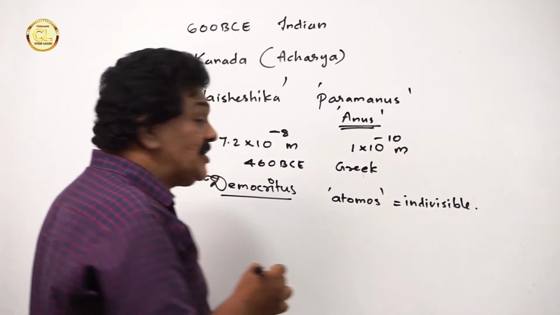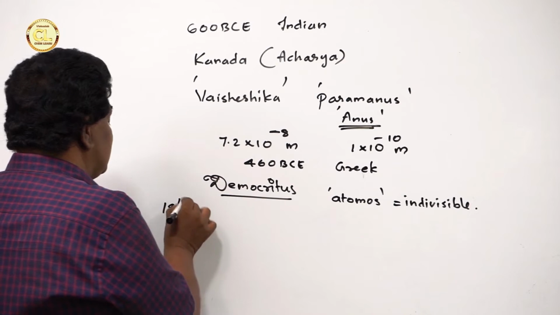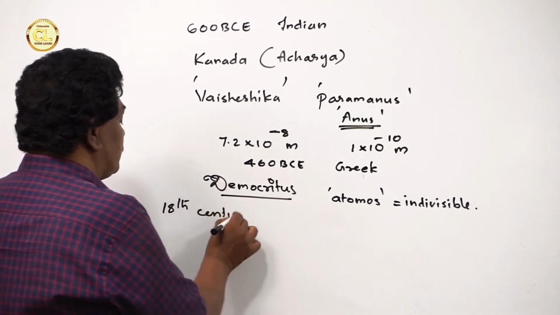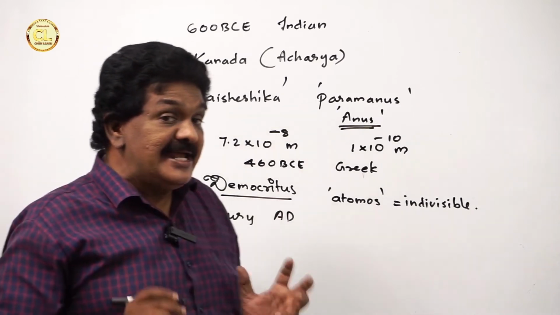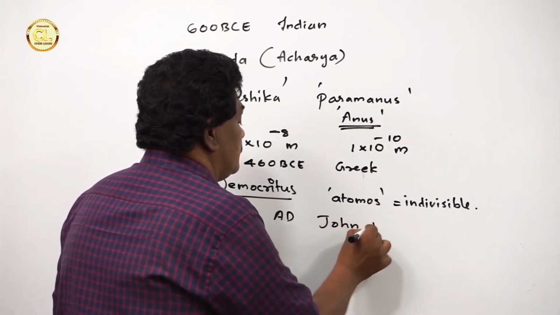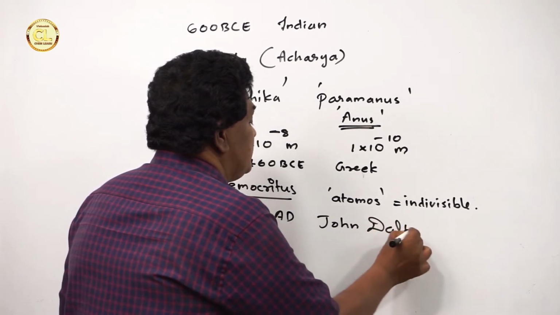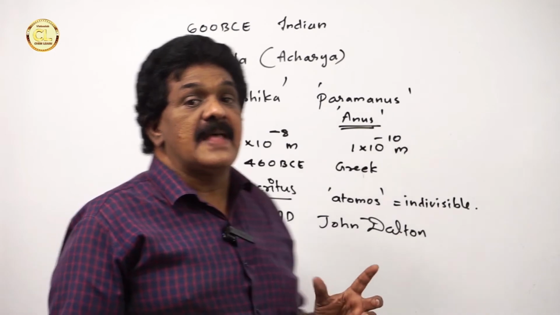After this, during the 18th century AD, John Dalton introduced atomic theory.